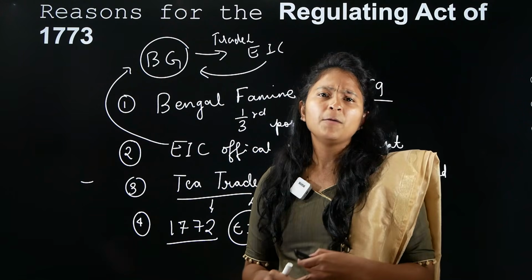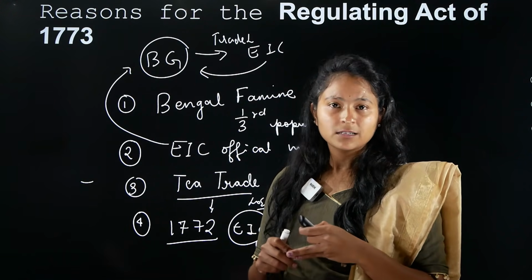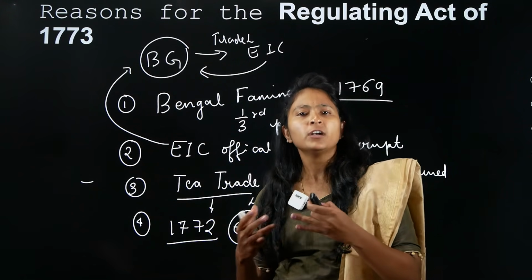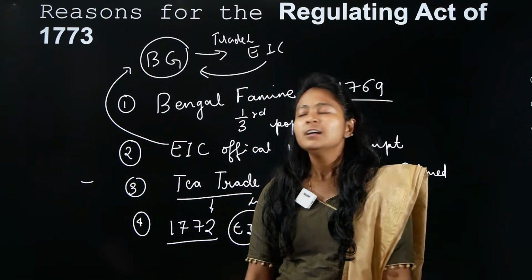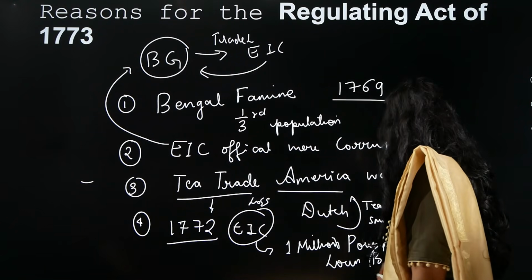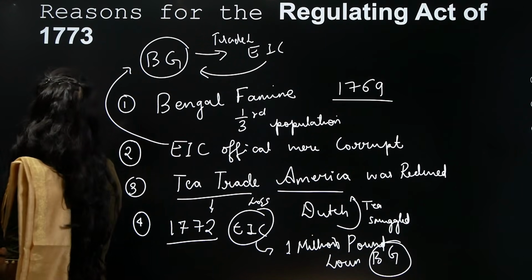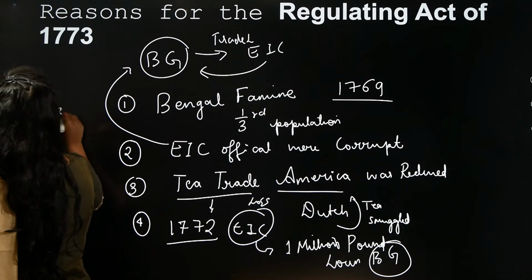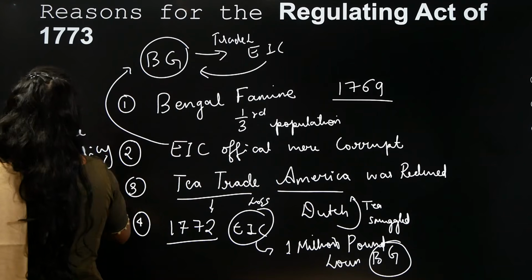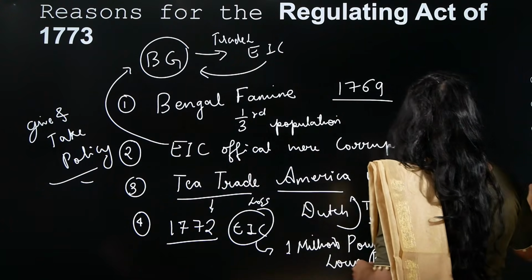Now you tell me, any farmer who goes to ask a loan from the bank, will the bank give the loan just like that? What does the bank ask? It asks, give us some kind of proof, some kind of mortgage. It could be gold, it could be land. Similarly, here also, when the British East India Company goes to the British government to ask for a loan, they have a give and take policy. The British government said, okay, let us take a new slide here and explain it a little more in detail.